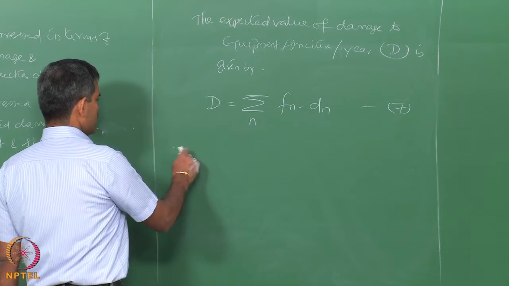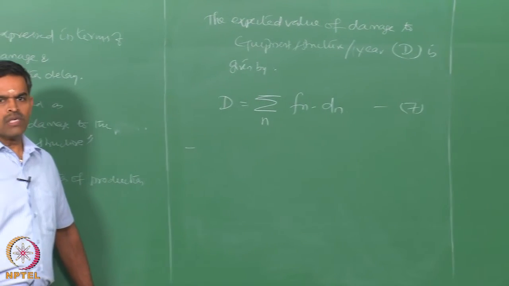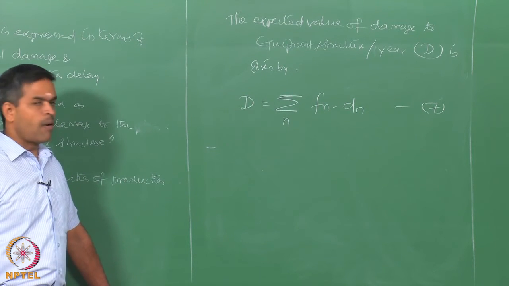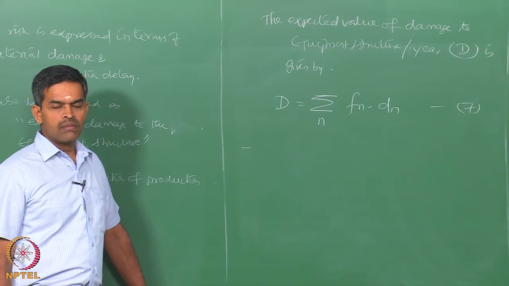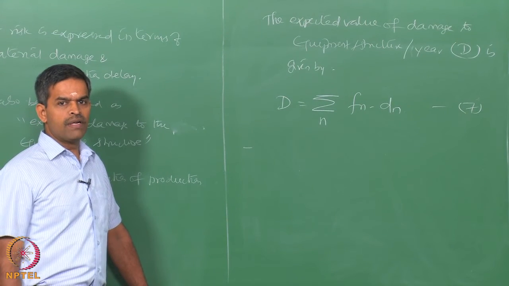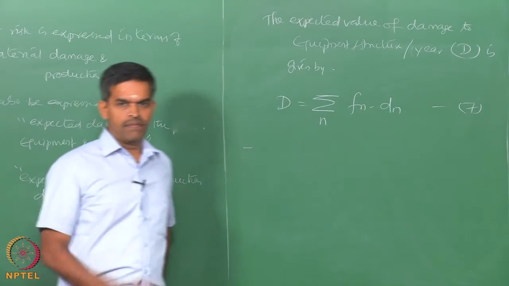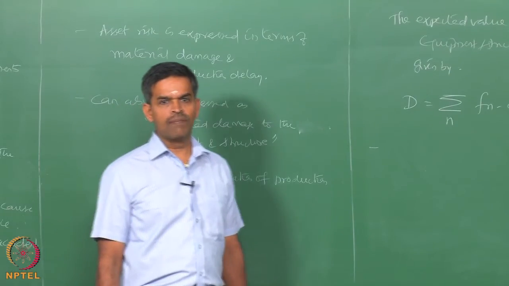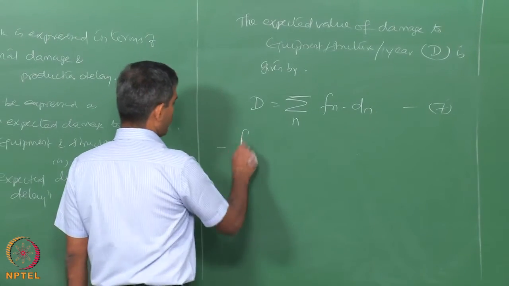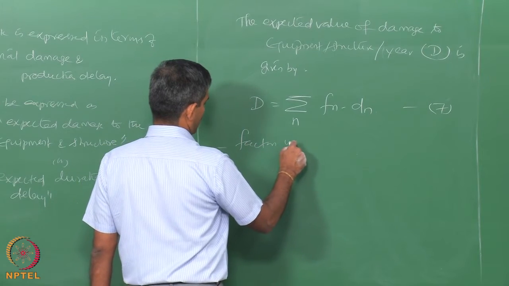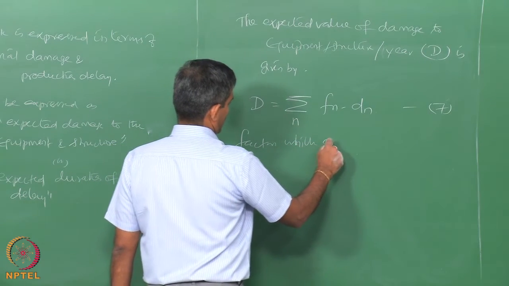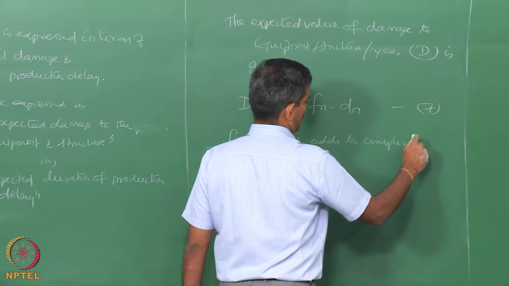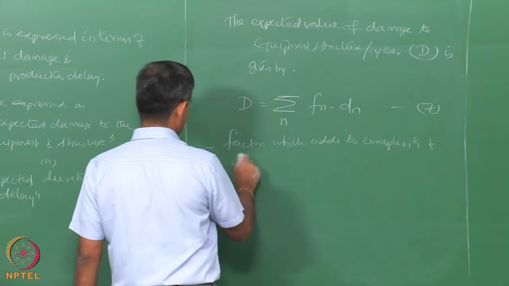So, interestingly, calculation of risk is very difficult, as the probability of event may be known, but the severity may not be known or vice versa. So, there are many factors which add to this complexity. What are the factors which add to the complexity of estimating risk?